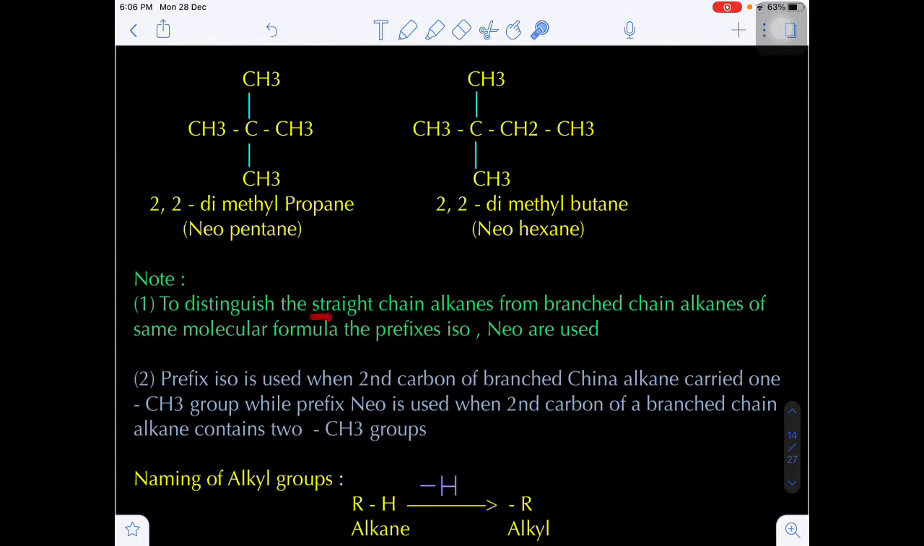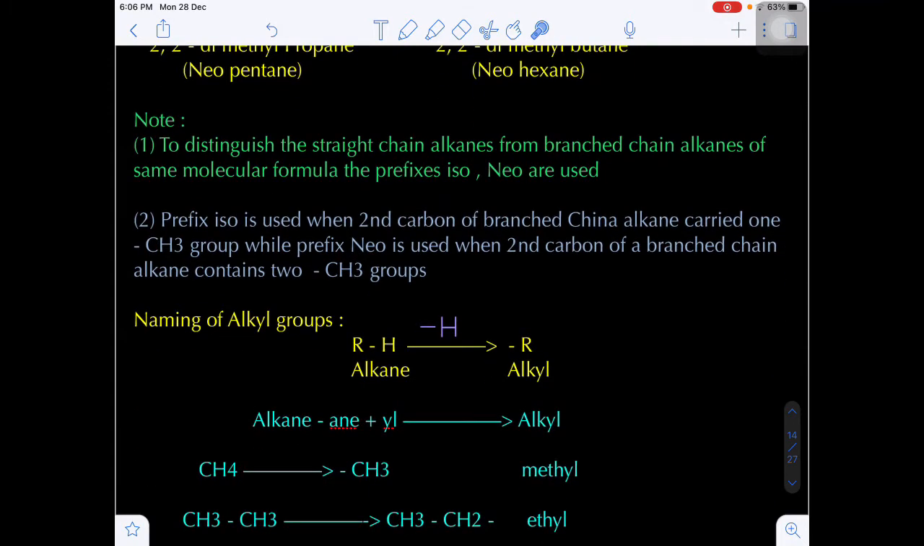Now what is the meaning of iso and neo? This is very, very important. To distinguish the straight chain alkanes from the branched chain alkanes, we use some prefixes, iso and neo. What is the meaning of the prefix iso and neo? The prefix iso is used when the second carbon of a branched chain alkane carries only and only one CH3 group. If only one methyl group is present on the second carbon, then that will be iso. If the second carbon possesses 2 methyl groups, then that is called neo. Are you getting my point?